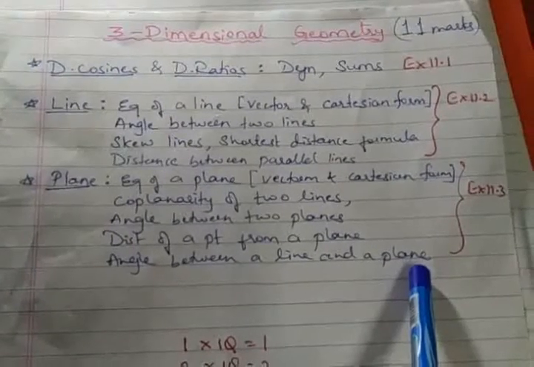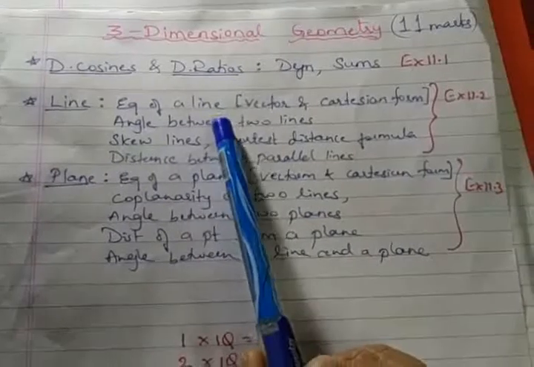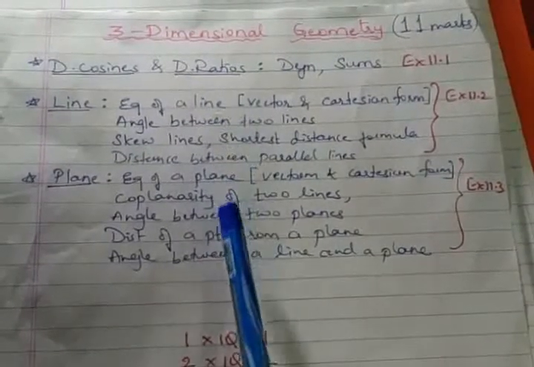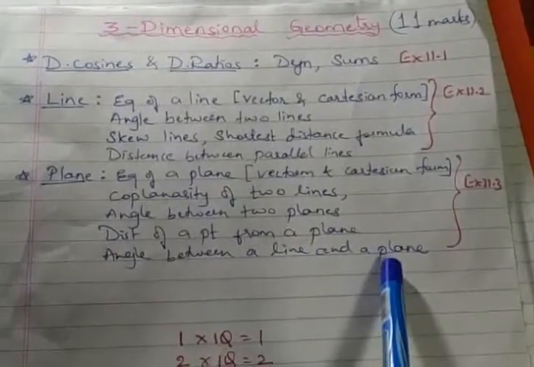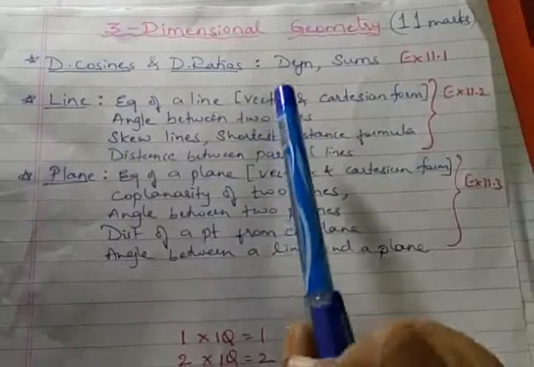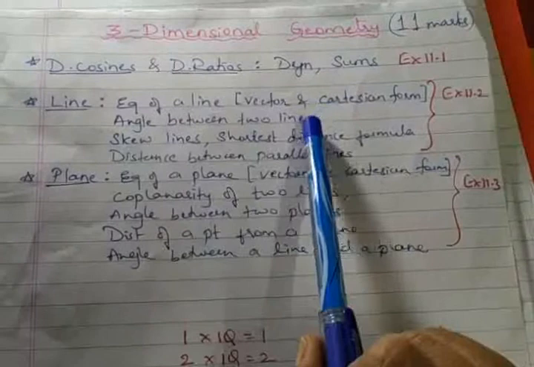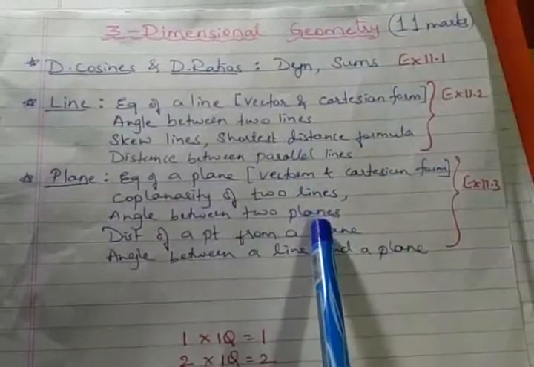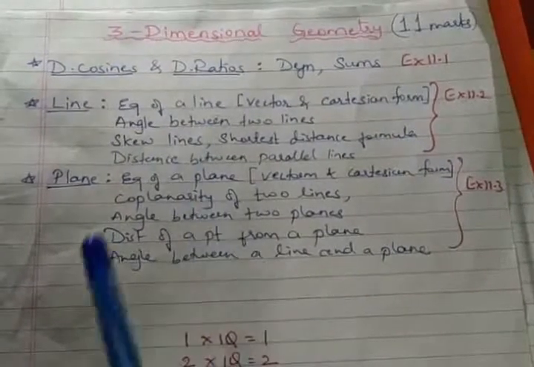So observe carefully, regarding angle we have 3 formulas here. Angle between two lines, angle between two planes, and angle between a line and a plane. All the 3 formulas you have to remember carefully, and in exam if the question is given, check whether they say two lines, two planes, or a line and a plane. Accordingly you must use the formula.